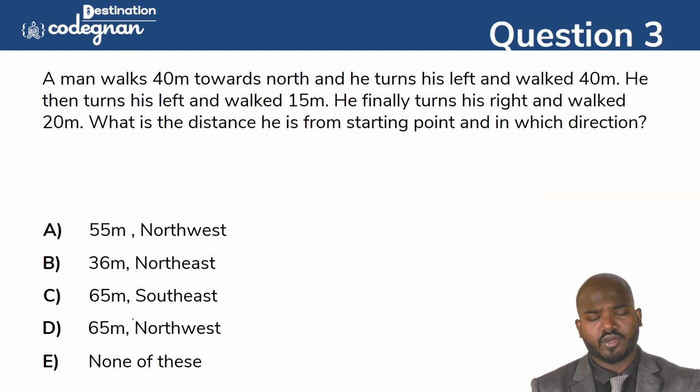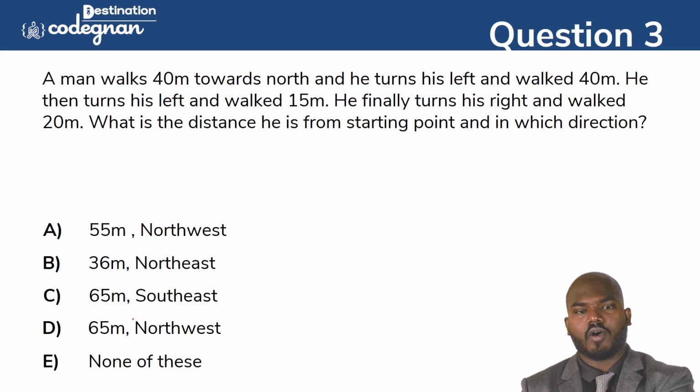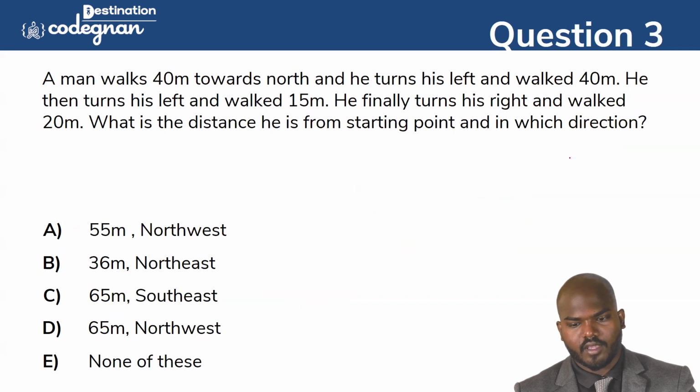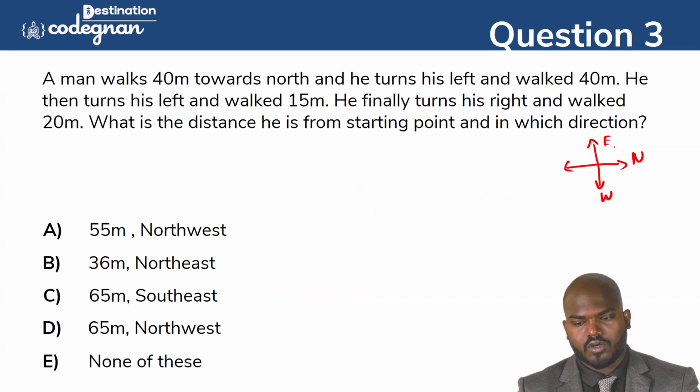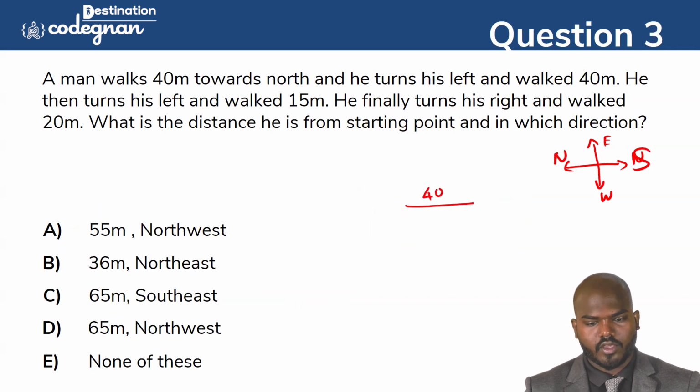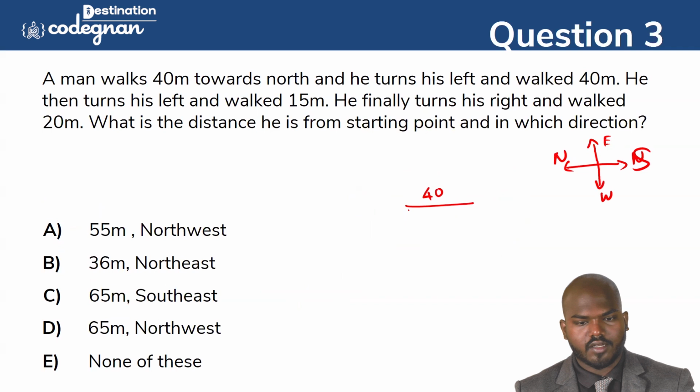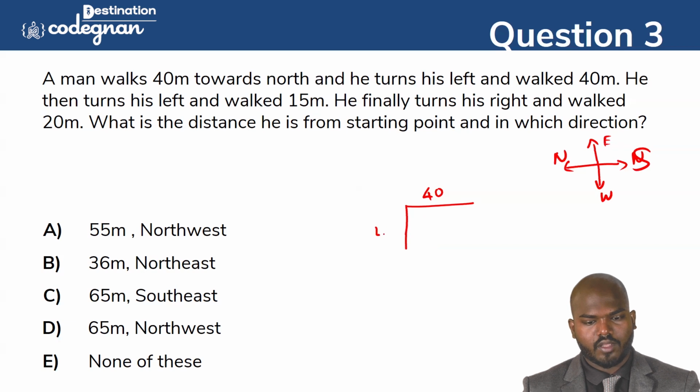Okay, going to the next one, this question deals with direction with respect to a point, northwest, something like that. A man walks 20 meters north. First of all, I'll draw east, west, south, and north. So the man walks 40 meters north. It's going north, and then he turns left. Left means that side or this side? This side. So he turns left and walks again 40 meters.